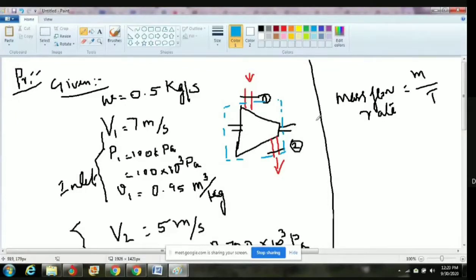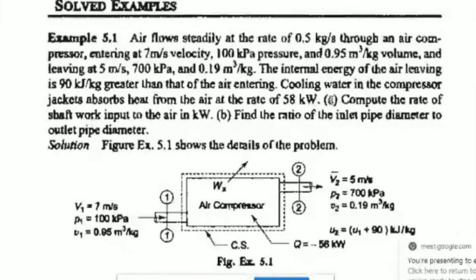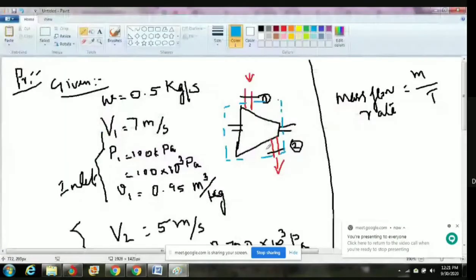So the compressor is covered by cooling water. Here I'll read the question now. You know what is meant by cooling water. What is the question? Cooling water in the compressor jacket absorbs heat from the air. So heat is transferred from the compressor to water. Now I will ask one question.